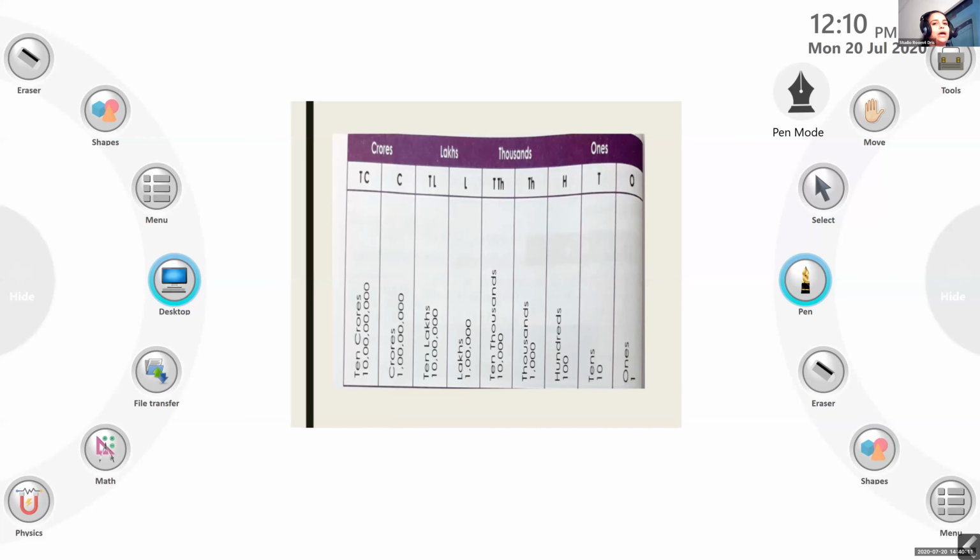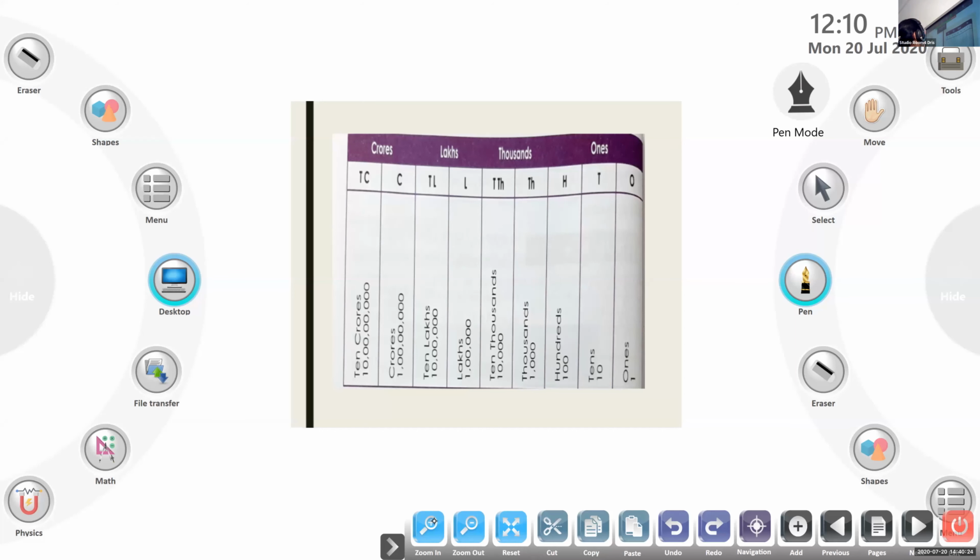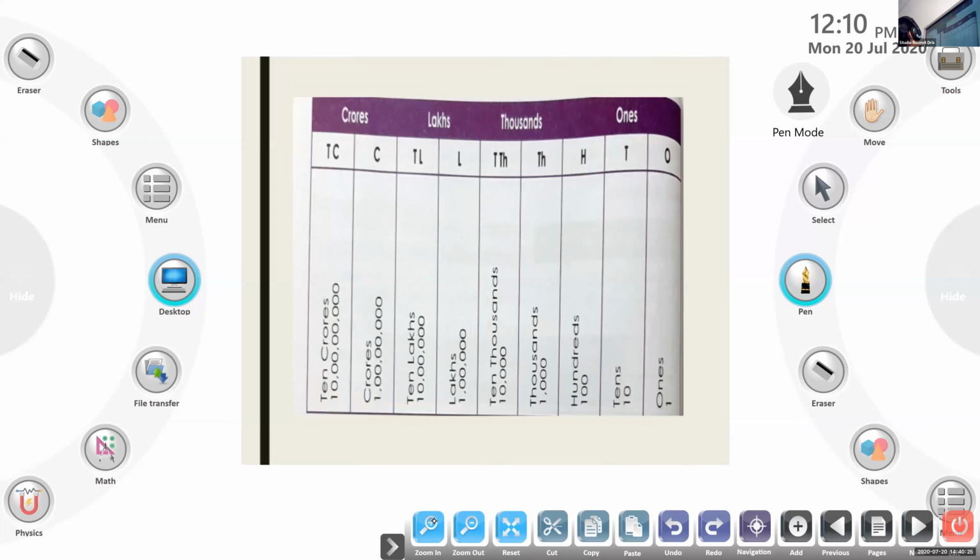Okay, children, I'm going to show you the place value chart again. All the children, please listen. We will discuss one more time, because if you don't know the place values for both the international and Indian systems, you will be making mistakes. So once again, you have to look at the place value chart, all of you.